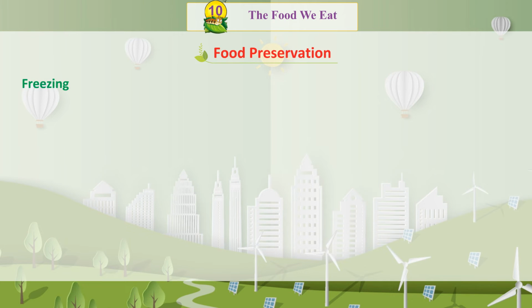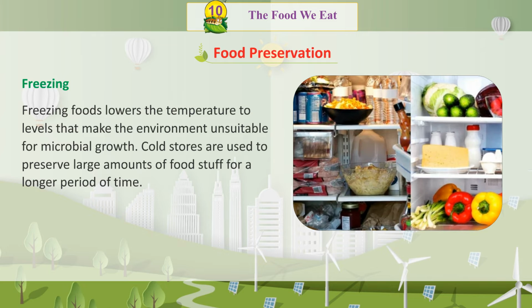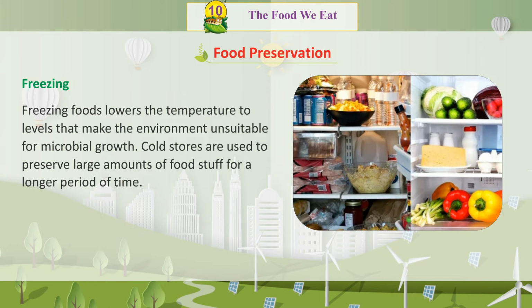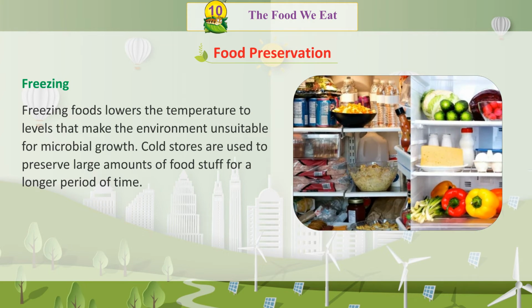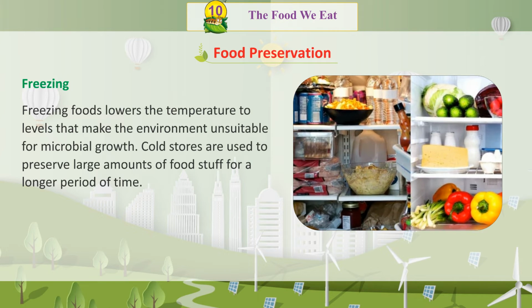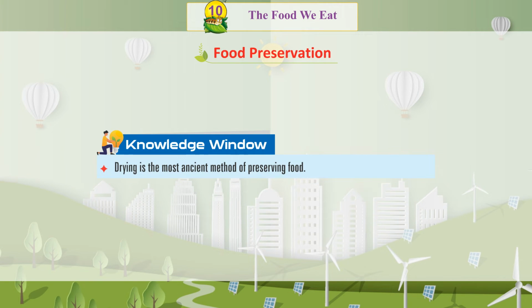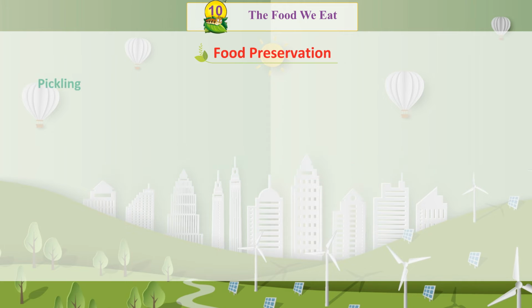Freezing. Freezing foods lowers the temperature to levels that make the environment unsuitable for microbial growth. Cold stores are used to preserve large amounts of foodstuff for a longer period of time. Knowledge window. Drying is the most ancient method of preserving food.